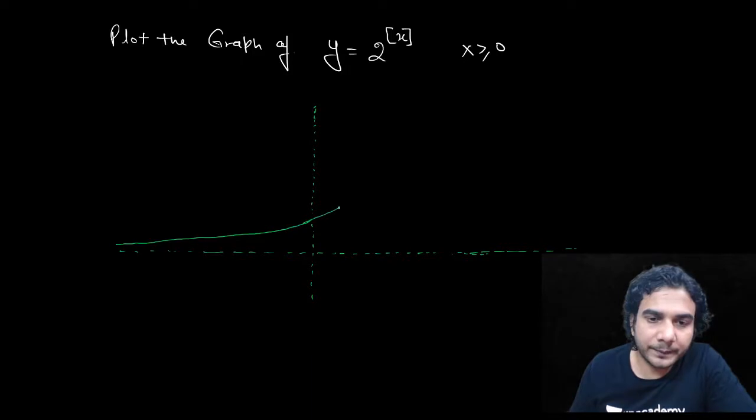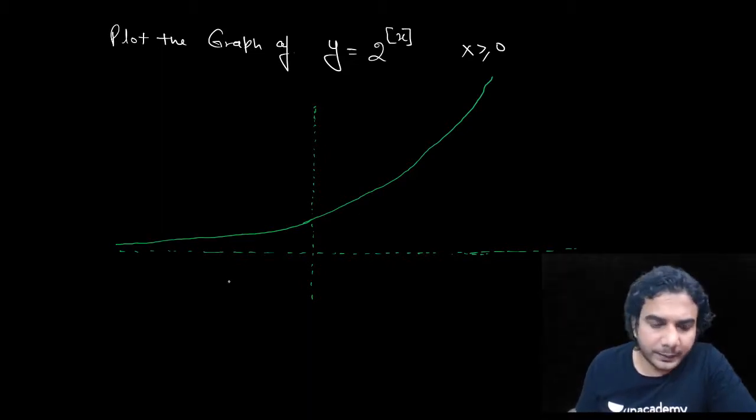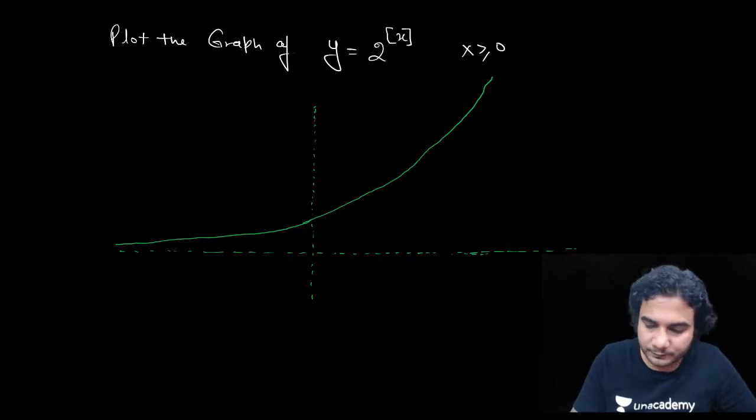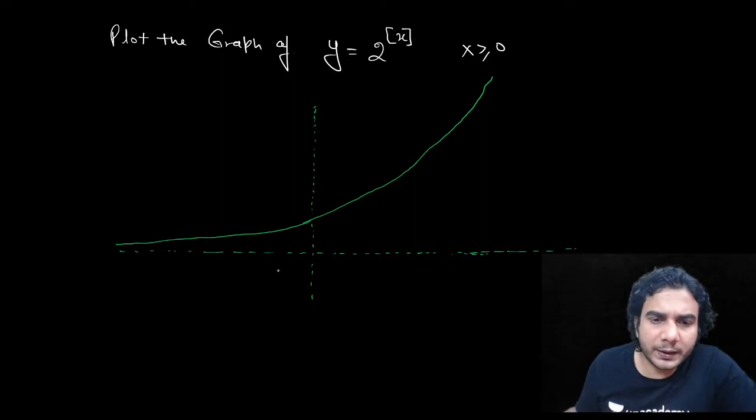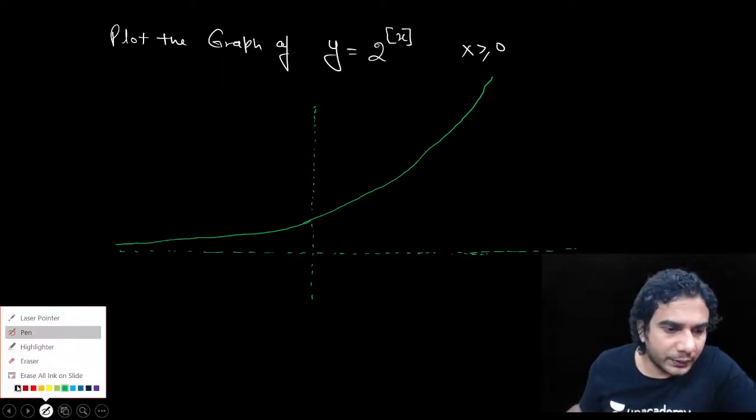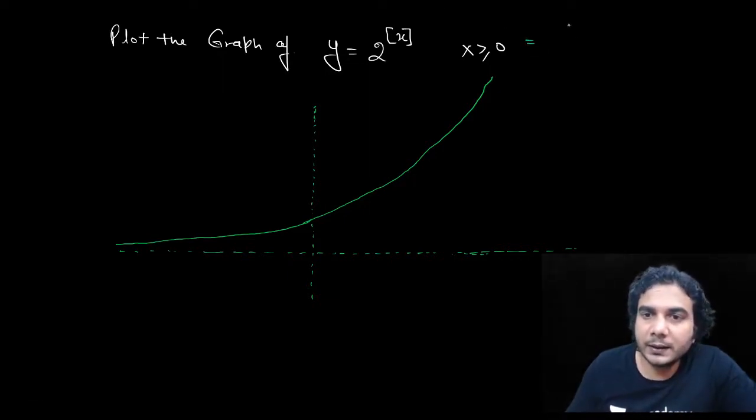That's it. The pattern will remain the same, right? You can see, because you need to plot it only after 0, this is going to be f of 0. F of 0 means 2 raised to 0. F of x is basically 2 raised to x. This is the base graph.